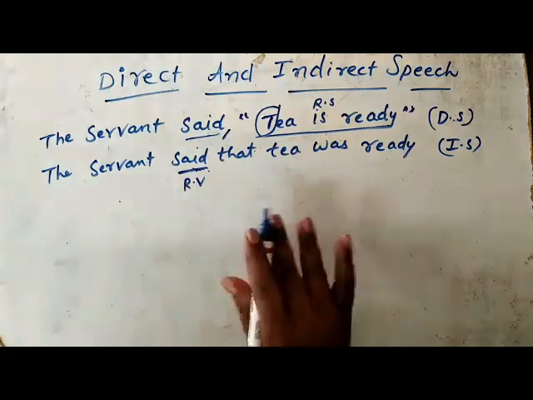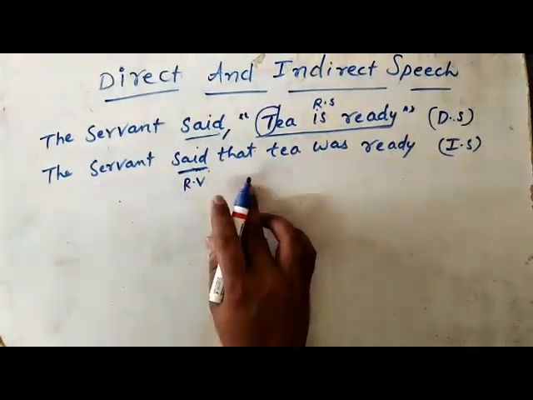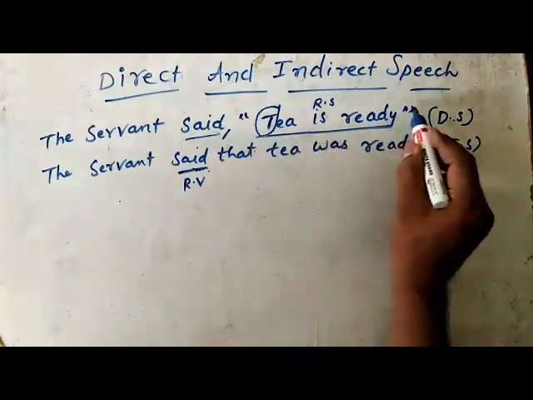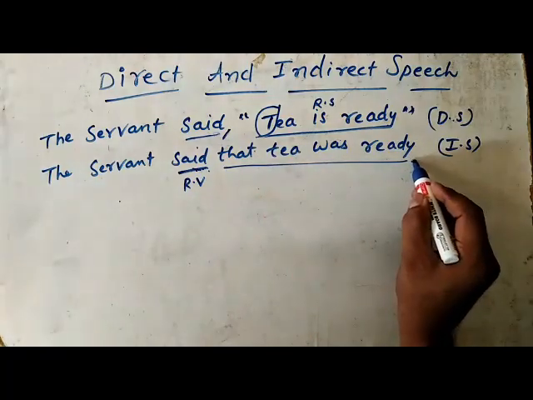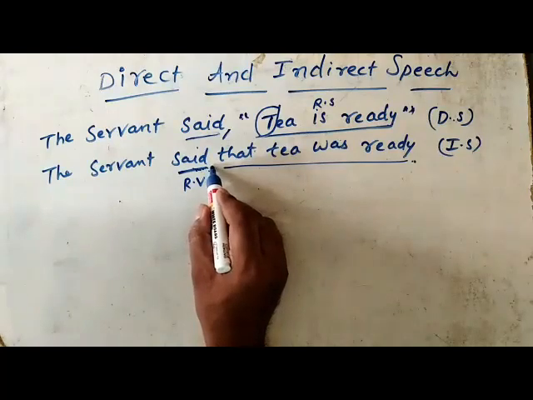And remember some points about the indirect speech now. The reported speech is not placed within inverted commas. So inverted commas are removed here in the indirect speech. There is no comma after said, after the reporting verb.